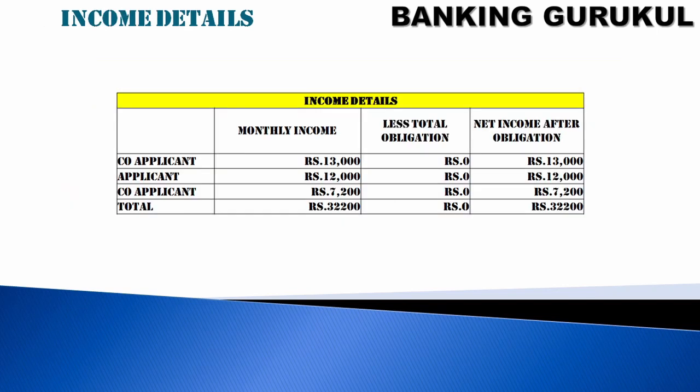Income details. If it is sanctioned to applicant and co-applicant, we capture the applicant monthly salary, co-applicant monthly salary, and total salary, less total obligation. That means if the applicant or co-applicant has taken a loan from another bank and is paying any EMI, it is captured in obligation and subtracted, and we show the income after obligation. Here there is no obligation, so the total amount is shown as the net income after obligation.